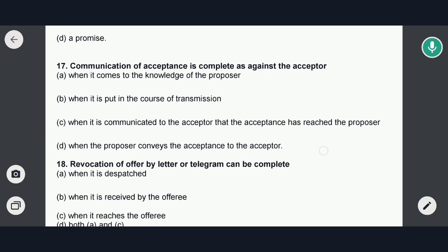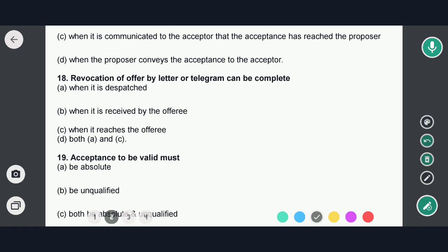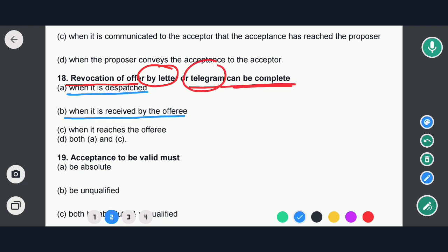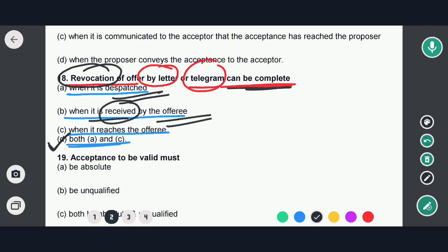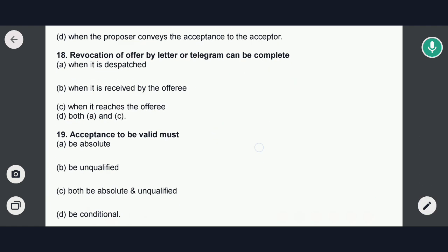Okay, so now to the next question. Next question is: revocation of offer by letter or telegram can be complete. Options are: when it is dispatched, when it is received by the offeree, when it reaches the offeree, both A and C. So in this case option D would be the correct answer. That means revocation of offer by letter or telegram can be complete when it is dispatched or when it is received by the offeree, both A and B. Option D would be the correct answer. So now to the next question.